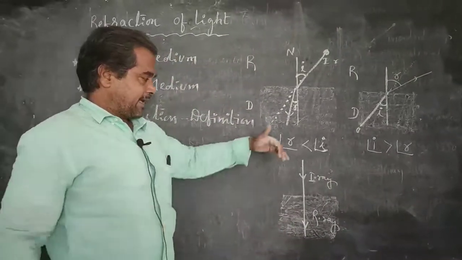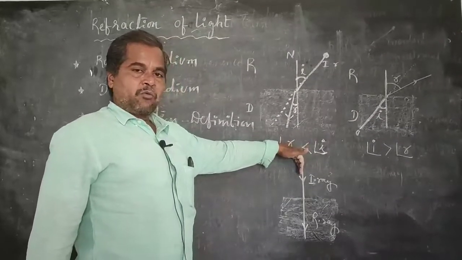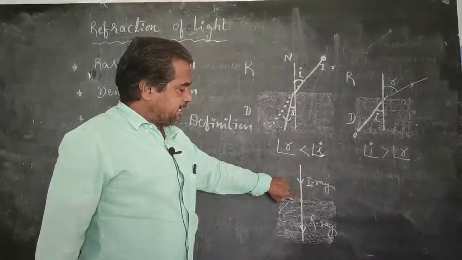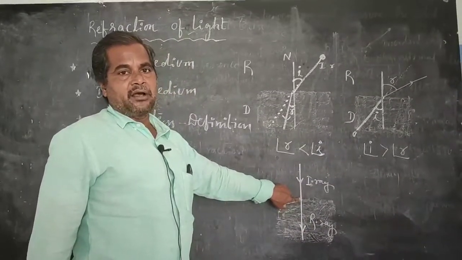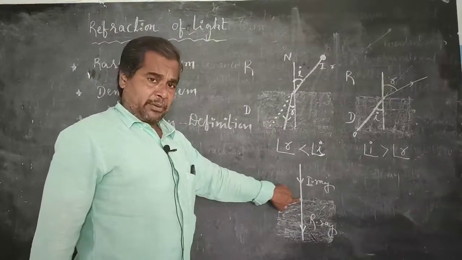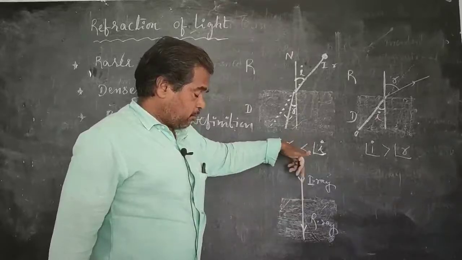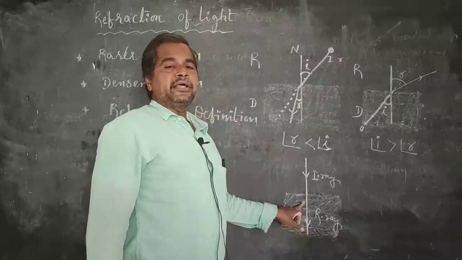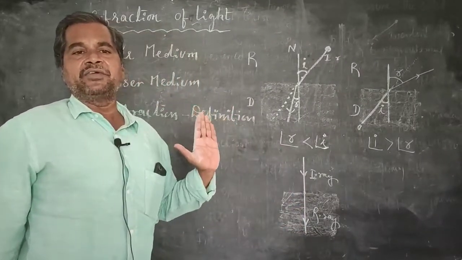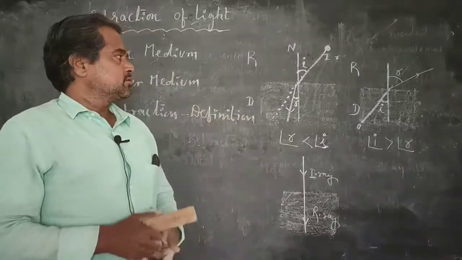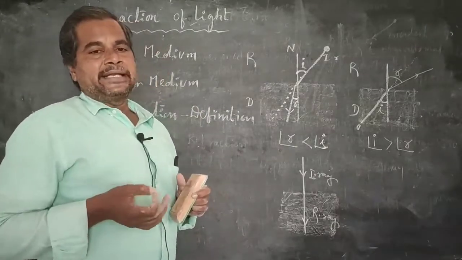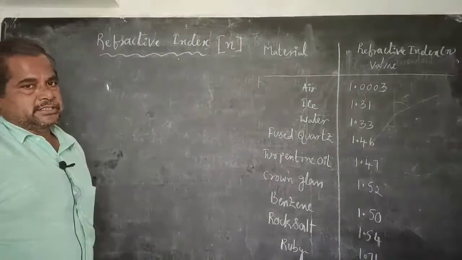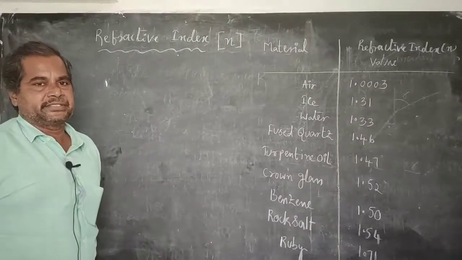So, any light ray travelling from one transparent medium to another, incident at any one point of the interface of two media vertically or perpendicularly, or moving along the direction of the normal, at that time, what happens? The corresponding refracted ray doesn't deviate its direction. Okay? So, this is the brief introduction about refraction. Now, we are going to discuss refractive index.